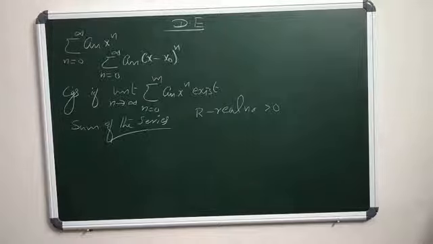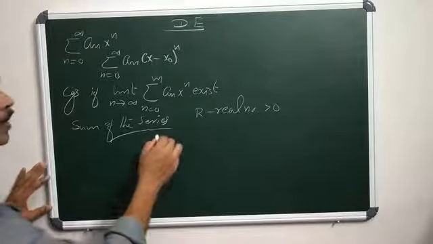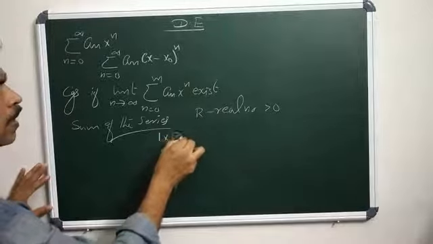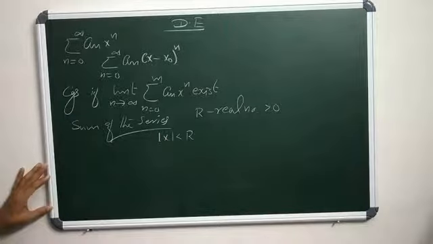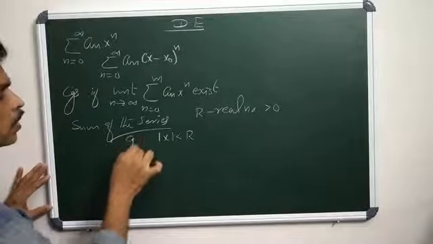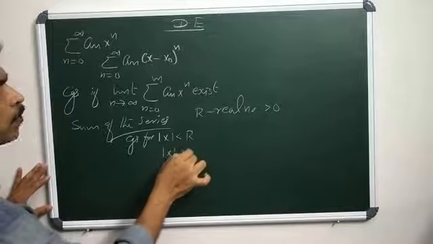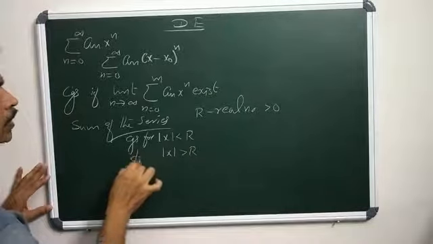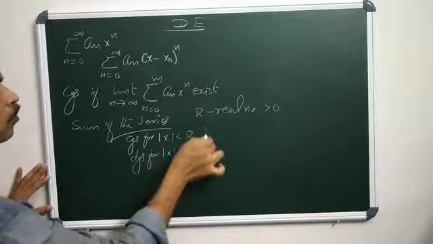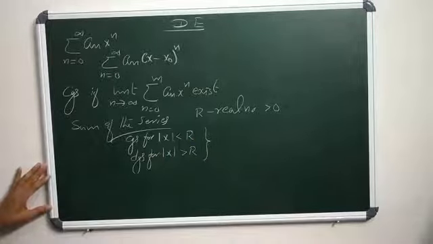So for each power series there exists a positive real number r such that the series converges when mod x is less than r, and the power series diverges when mod x is greater than r.